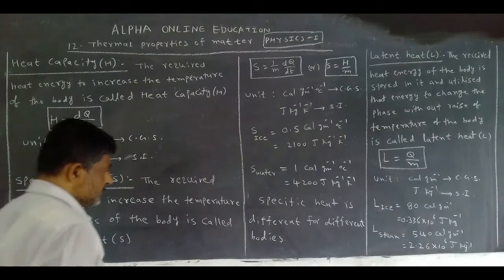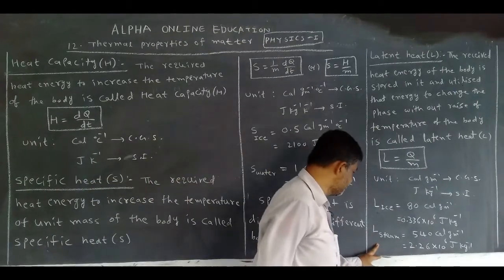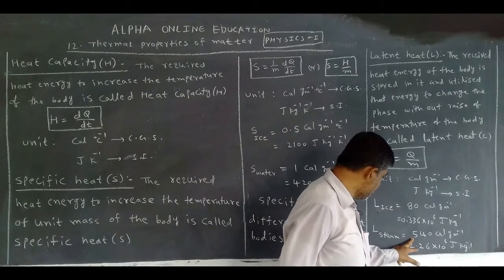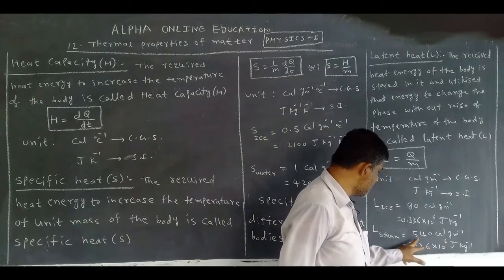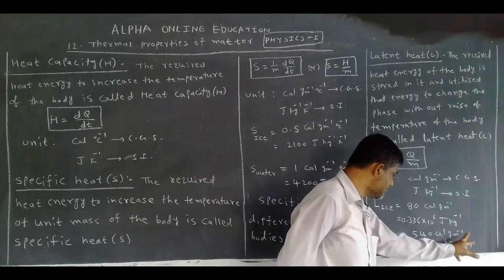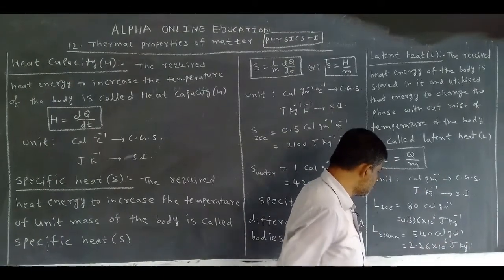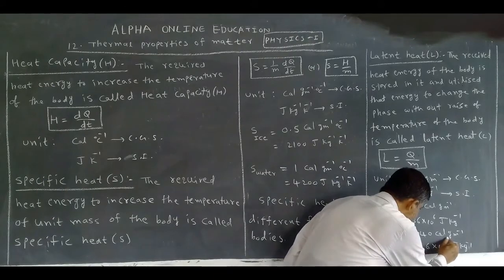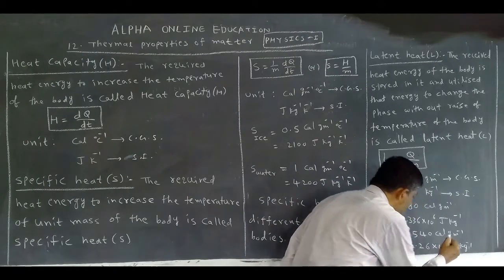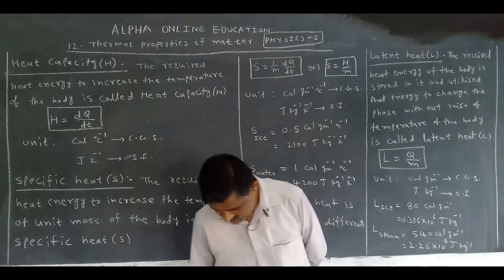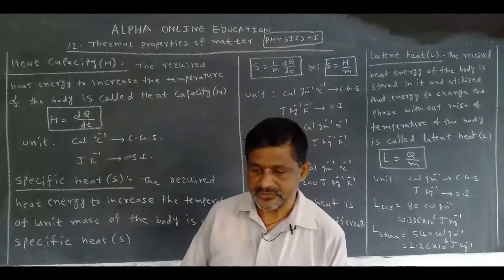Right. Next one, latent heat of steam. 540 calorie gram inverse in CGS. But in SI, 2.26 into 10 power 6 joule kg inverse. These are the fixed values.